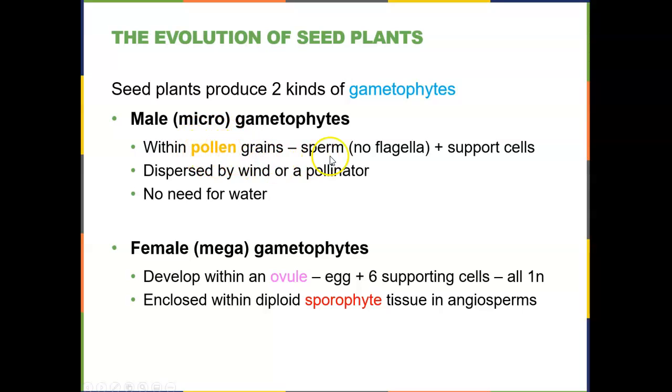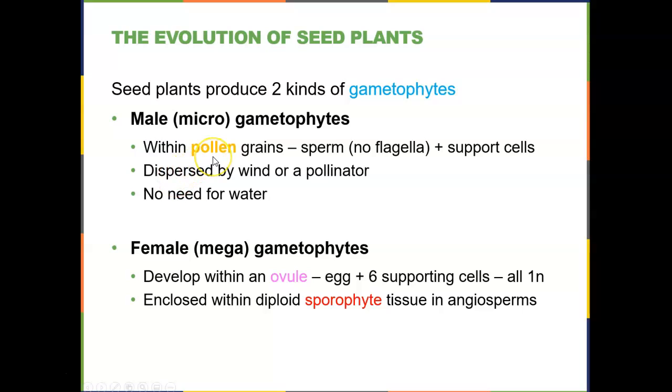Inside the pollen grains there are plant sperm, which for most plants have no flagella on the sperm, so no ability to move themselves, as well as haploid support cells. These are the 2 things that we find inside the pollen grain.